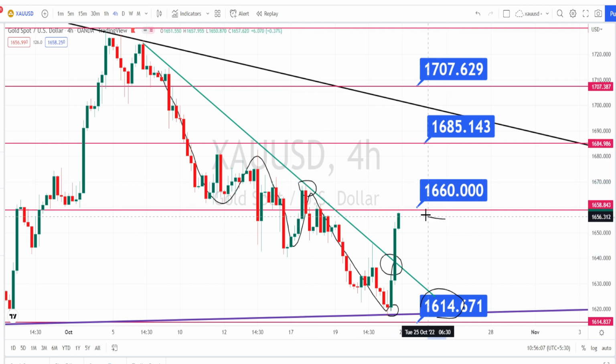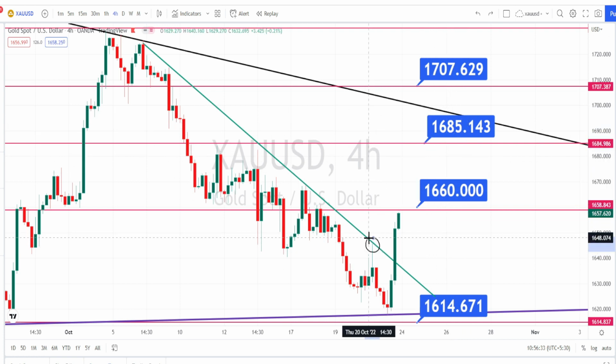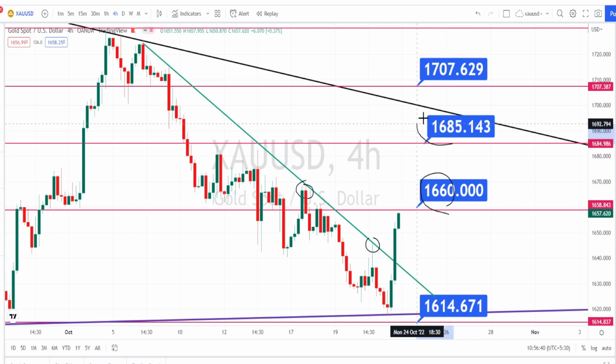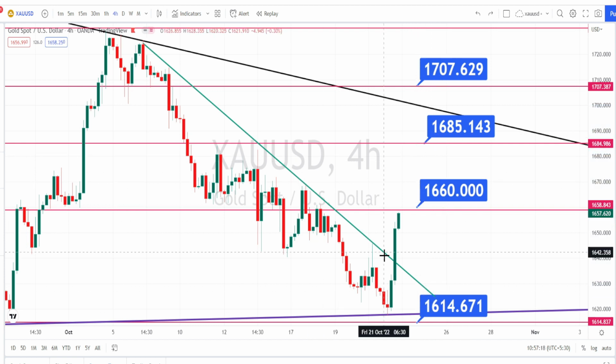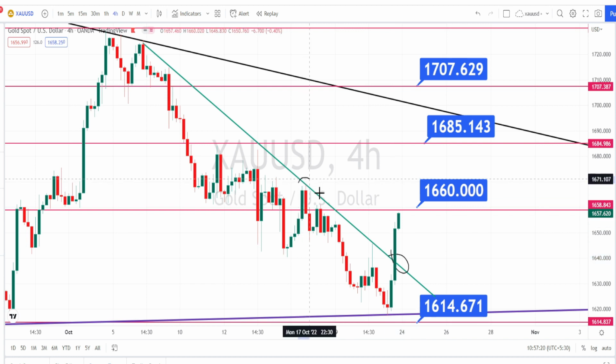Currently it is trying to break the resistance level of 1660, and if the bullish trend continues, next level of resistance is going to be around 1685 from the daily time frame. So it is very clear that the price action has started its bullish side retracement in 4 hours time frame. But we have lots of resistance in the 4 hours time frame, and as long as the price action is trading below this resistance line from the daily time frame, we can expect the chances of the bearish trend reversal in 4 hours time frame also. So now this resistance line will become invalid.